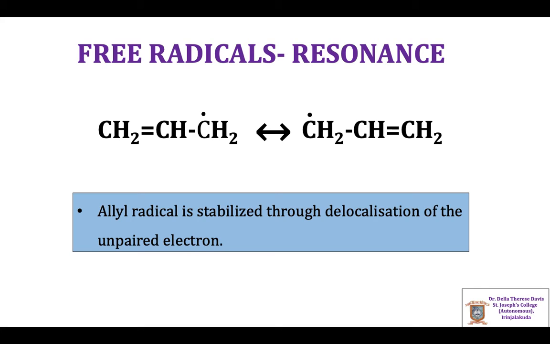As discussed in the case of carbocations and carbanions, free radicals are also stabilized by resonance. Allyl free radical is stabilized through the delocalization of the unpaired electron. These are the resonance structures possible for allyl free radical.